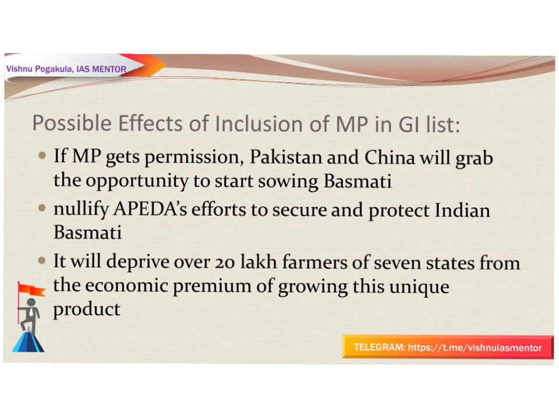So this is the case and this is the issue now. If Madhya Pradesh gets this GI tag, what are the possible effects? When Madhya Pradesh gets permission, Pakistan and China will also grab the opportunity to start showing basmati. That is the first issue. All those 50 and more nations that have been restricted from calling any of their aromatic rice by basmati-like names will start growing it and contest for its status.